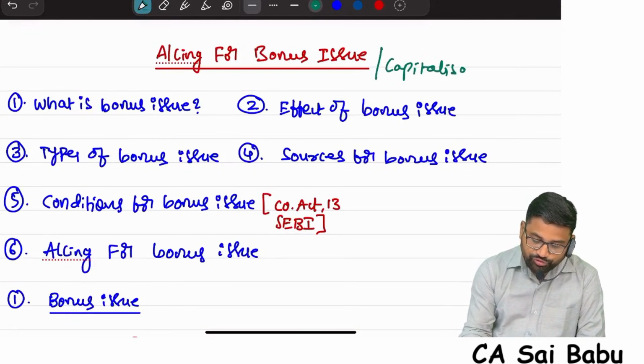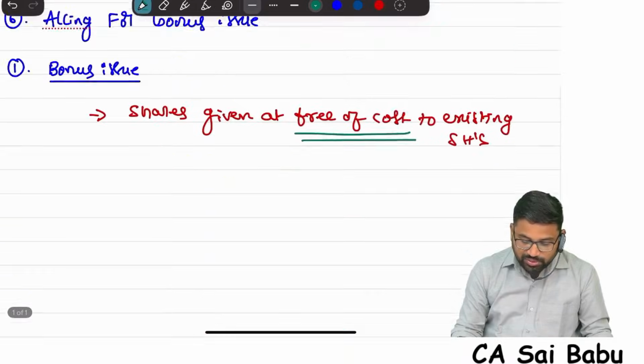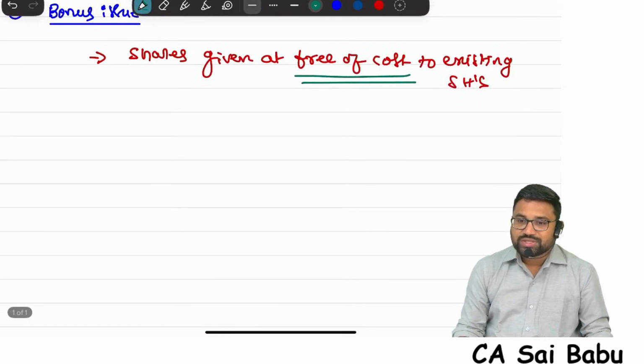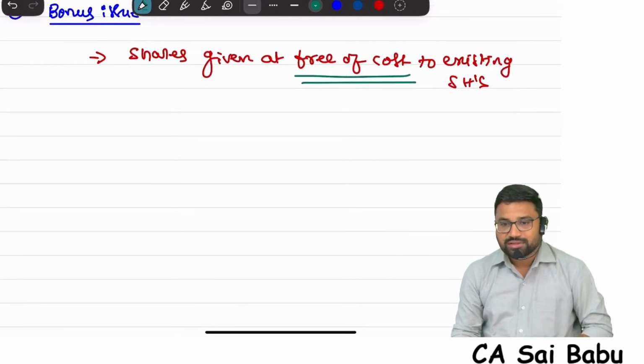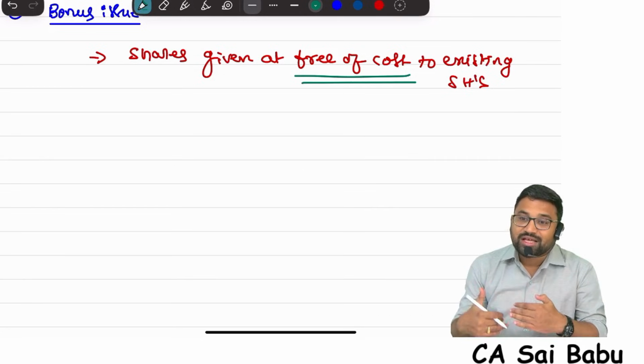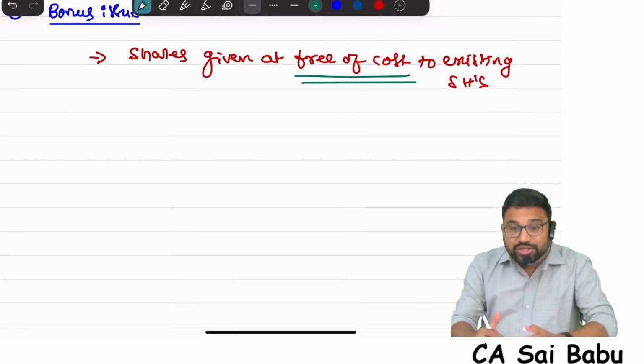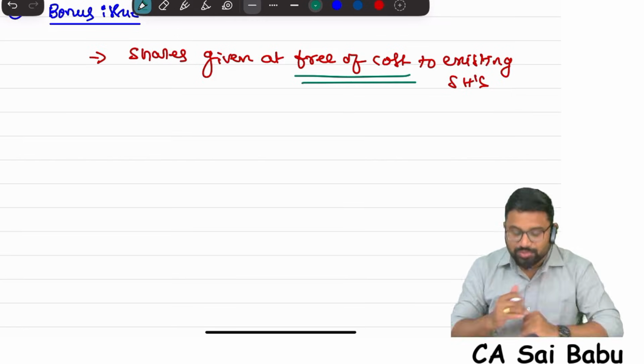See, whatever profits, reserves and surplus are available with the company, those reserves are being converted into share capital. That's why bonus issue is technically called capitalization of profits. You are converting your profits, your reserves and surplus, into capital. That is called bonus issue.